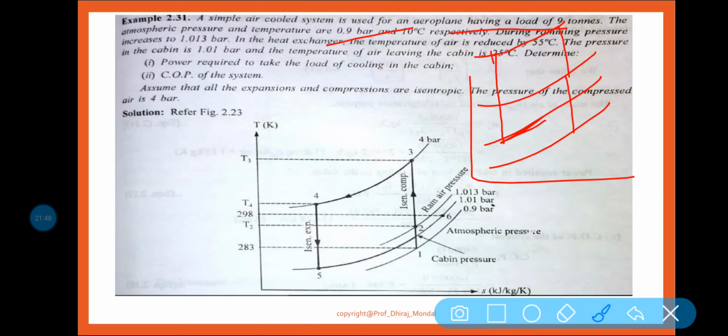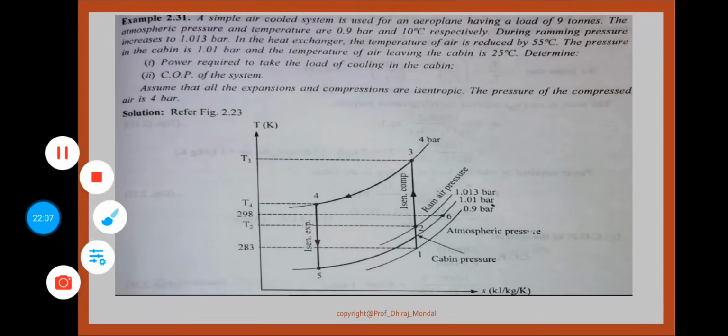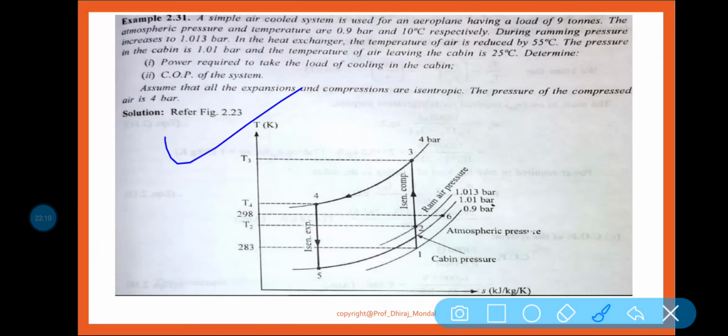So you can see 1, 2, 3, 4, 5. This one is your cabin pressure, this one is your ram air, and this is your main compressor. So this is how you can draw the TS diagram of the particular numerical.